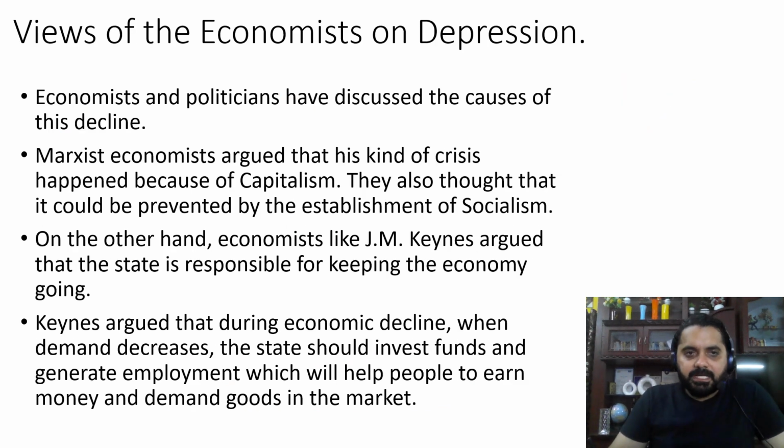Various economists and politicians have expressed their opinions and views as to why this economic depression happened throughout the globe. So we'll discuss some of the views of the economists on the causes of this depression. The Marxist economists argued that this kind of crisis happened because of capitalism. They also thought that it could be prevented by the establishment of socialism.